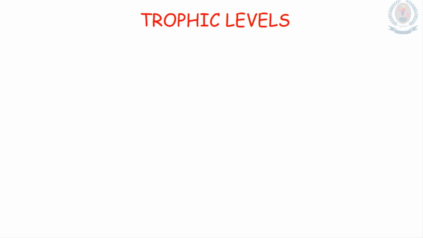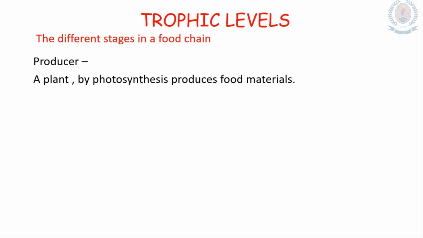In a food chain, there are some levels. We call them trophic levels. So we can define trophic levels as the different stages in a food chain. What are those stages? First stage, most important, producer. Who's the producer? Yes, the producer is a plant, because we know that only plants can undergo photosynthesis and produce food. Next stages are known as consumers.